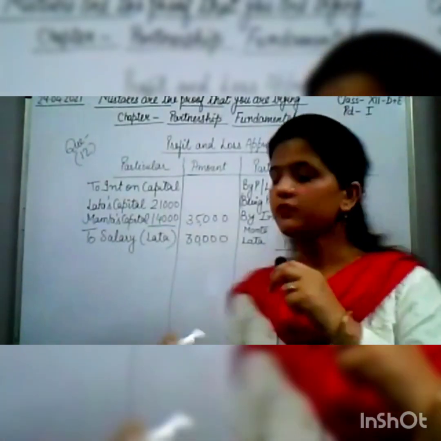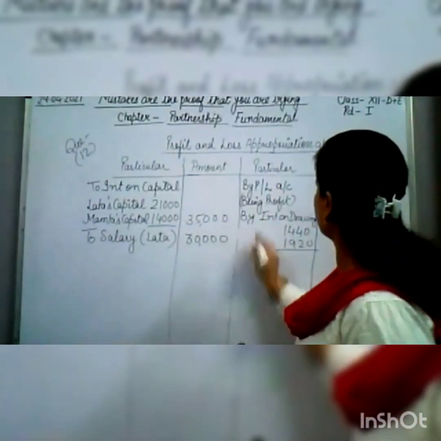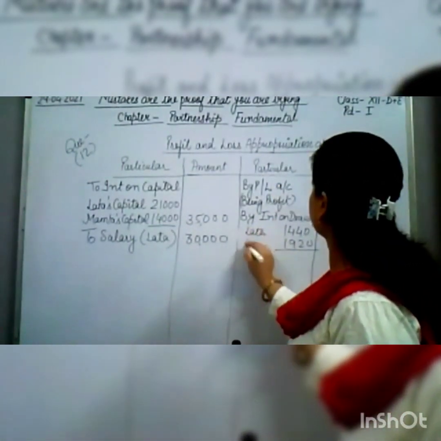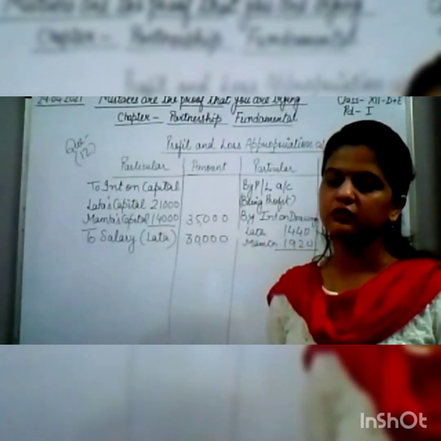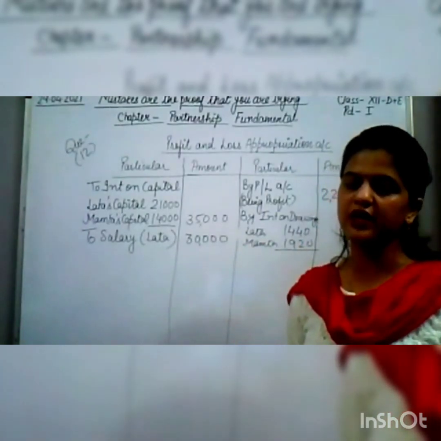Okay, this will be of Lata and this will be of Mamta, and the total will be 3360.